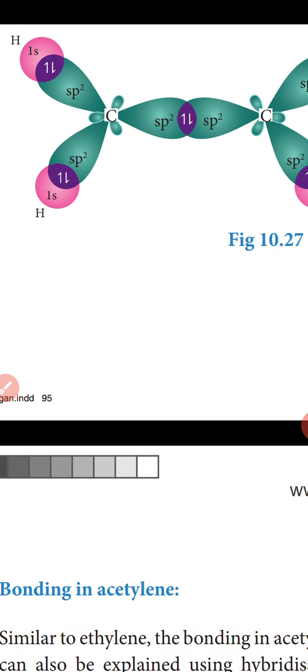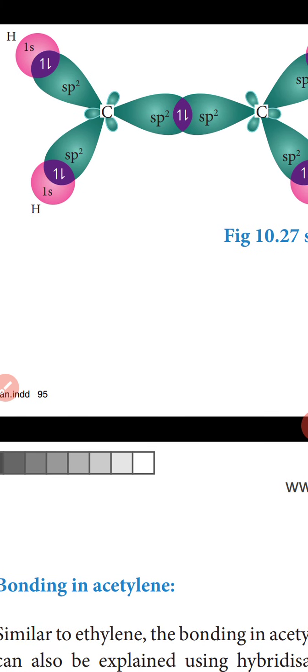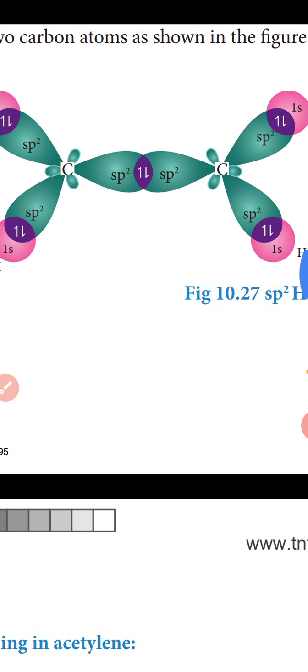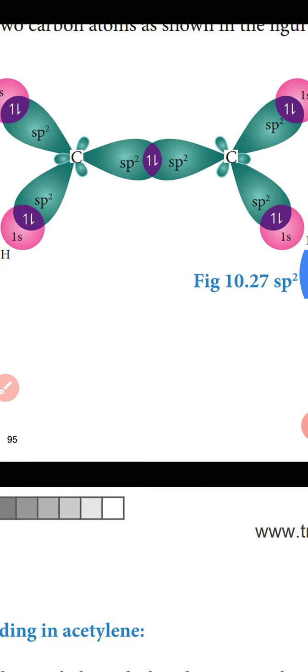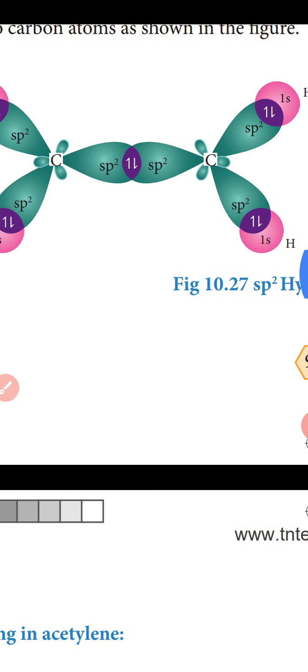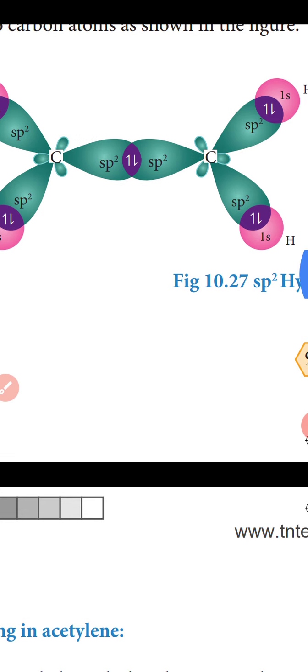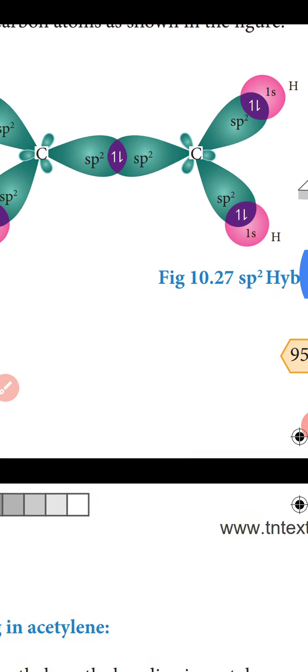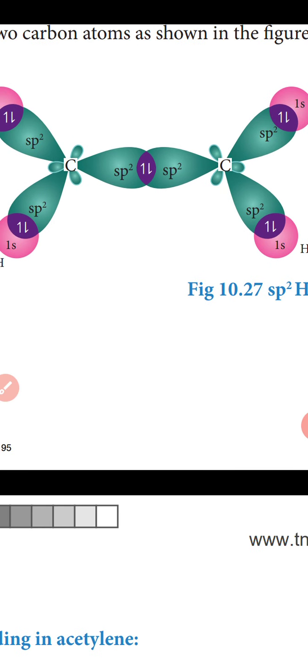One of the sp2 hybridized orbitals of each carbon, lying on the molecular axis, linearly overlaps with the other, resulting in the formation of a carbon to carbon sigma bond. The other two sp2 hybridized orbitals of both carbons linearly overlap with the 1s orbitals of 4 hydrogen atoms, leading to the formation of 2 carbon to hydrogen sigma bonds on each carbon.